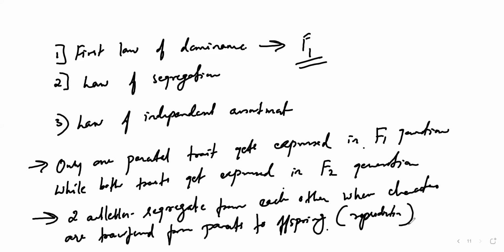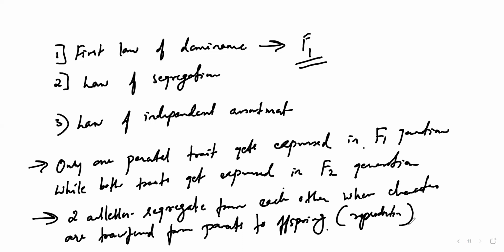Because in dihybrid cross what happens is you're going to take two contrasting pairs. So when you take two contrasting pairs, like for example round yellow and wrinkled green, as I told you, you get a dihybrid cross. So whatever the phenotypic ratio is there, instead of 3:1, you're going to get 9:3:3:1. Okay. So in the same way, on the basis of the dihybrid cross, the third law was also proposed, that is law of independent assortment.